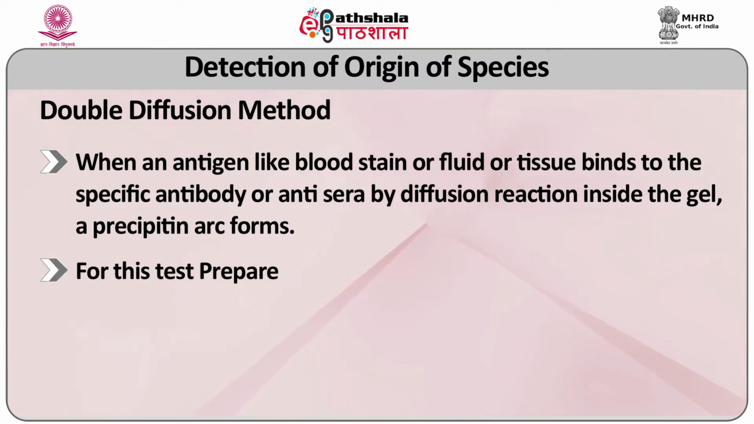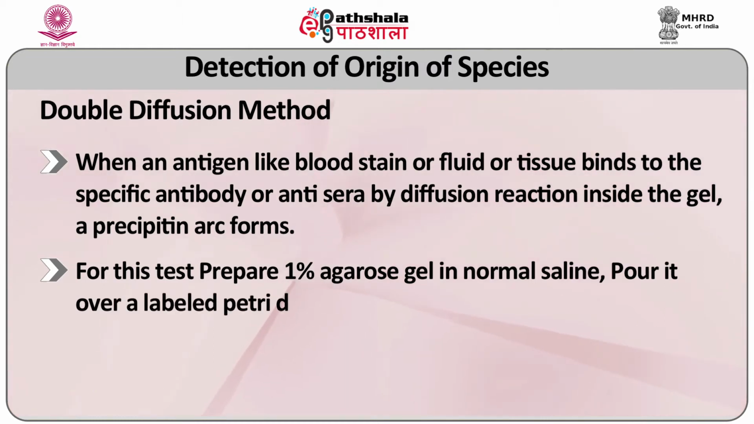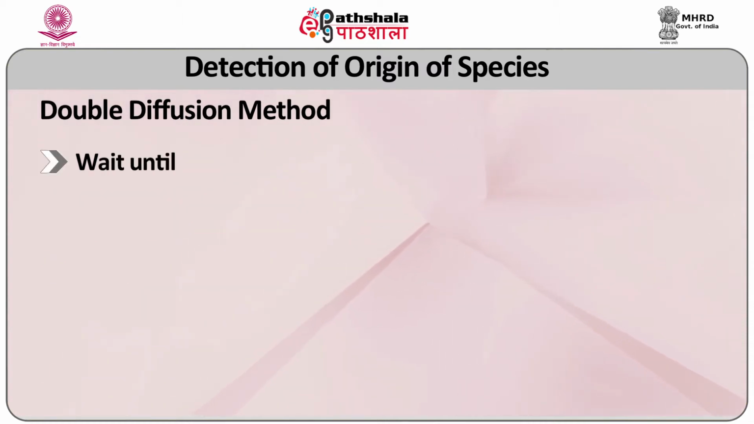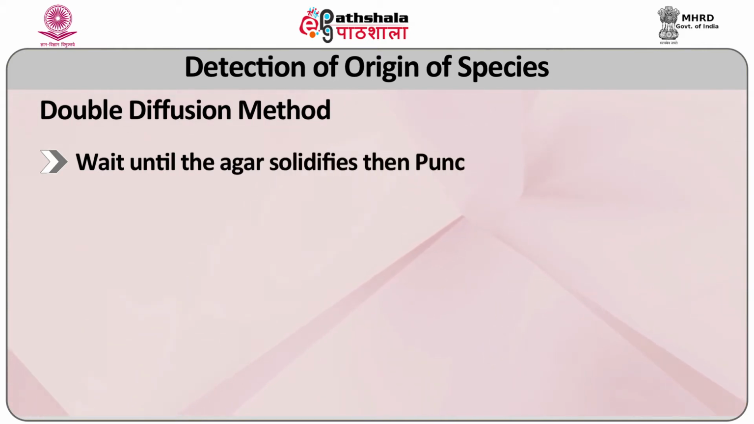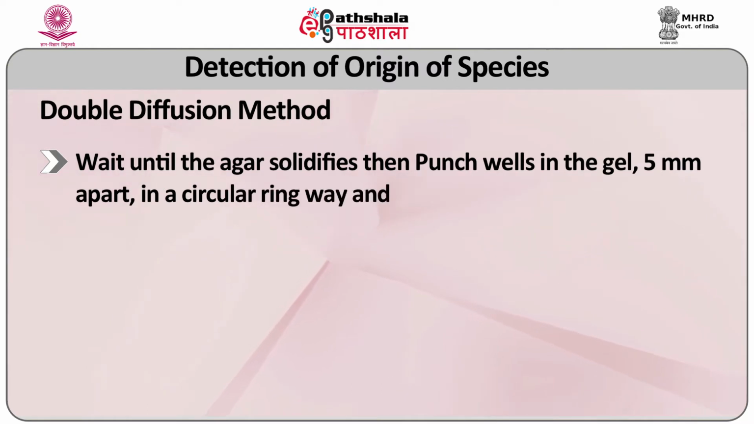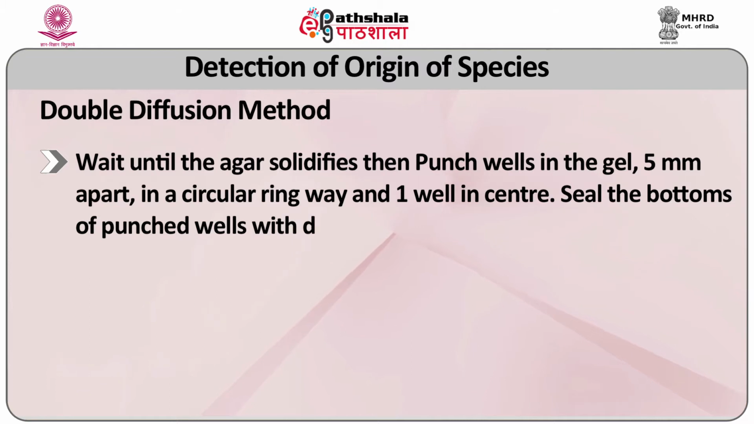For this test, prepare 1% agarose solution in normal saline, pour it over a level petri dish or glass slide to make a 1 to 2 mm thick agar layer. Wait until the agar solidifies, then punch wells in the gel 5 mm apart in a circular ring, with one well in the center. Seal the bottom of the punched wells with dilute agar 0.5%.